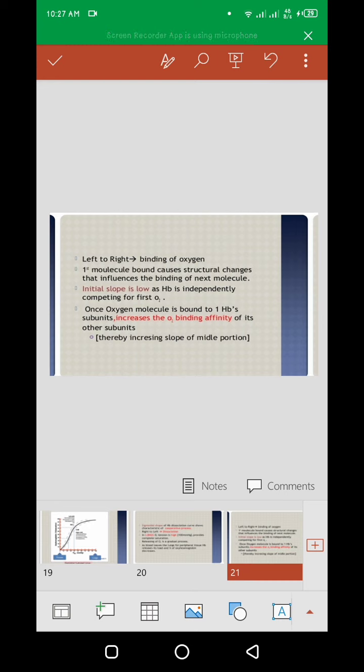Initial slope is low because there is so much hemoglobin, and it becomes competitive for the first O2. Once an oxygen molecule is bound to one Hb subunit, it increases the O2 binding affinity of its other subunits, and so the slope increases. The middle portion has an increased slope.